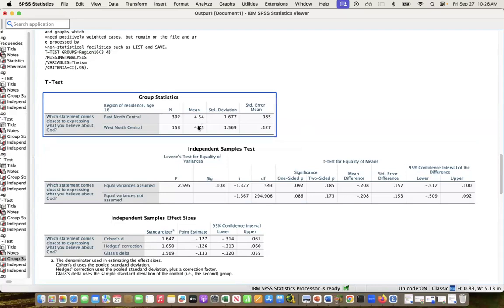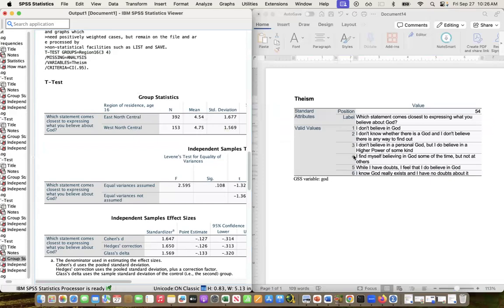If we were to look at our other ones here, we could see, here's region. So we can see these are pretty close. The West North Central is a little bit more theistic than East North Central, but you can see that this is less than 0.2 different. So again, one's like halfway between and one's like 3/4 of the way from 4 to 5. So those are different, but they're much more similar. Both are between sometimes believing and believing with doubts, with West North Central a little less likely on average to be at the sometimes. They're closer to believing with doubts.